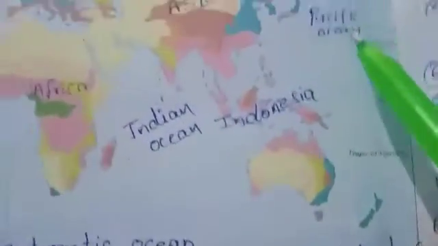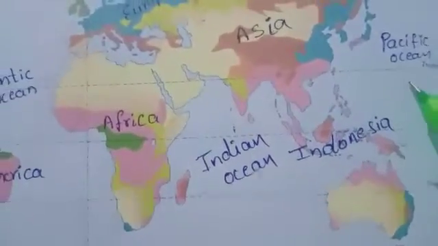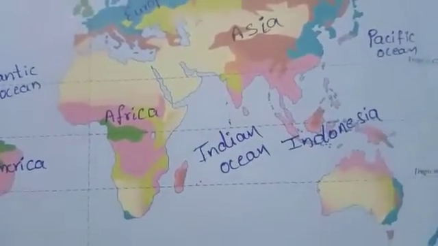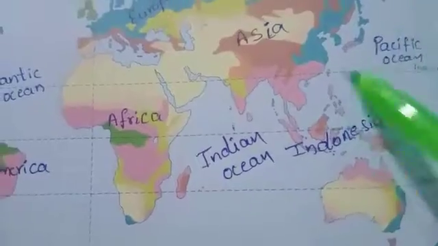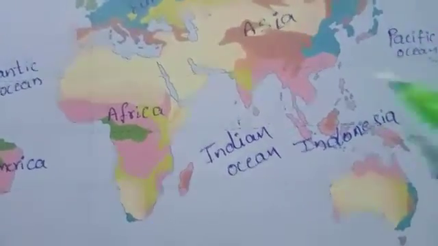Observe on the map. So this is the Pacific Ocean. When we fold the world map, both sides we can observe the triangular shape. So this is the Pacific Ocean. It is in triangular shape.